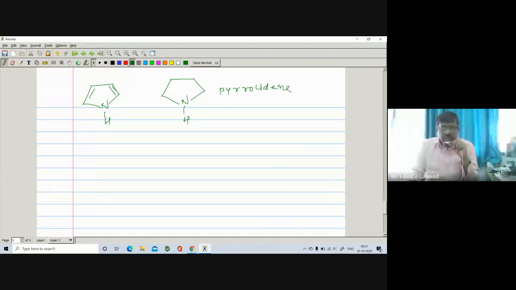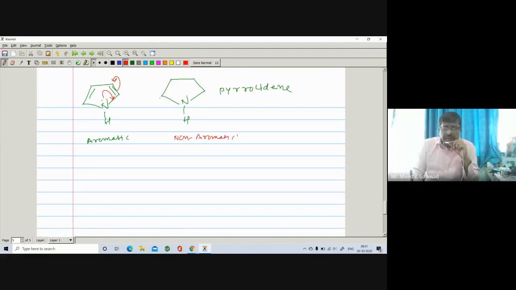Pyrrolidine. So if you compare these two, now we have to check. Here, pyrrole is aromatic in nature, right? The lone pair on the nitrogen is involved in delocalization, so it is not available for donation. And here, pyrrolidine is non-aromatic.